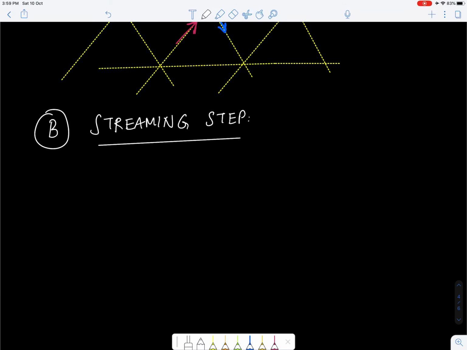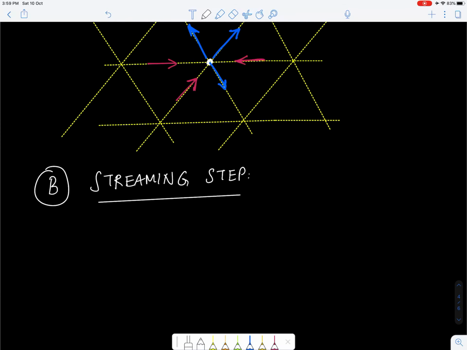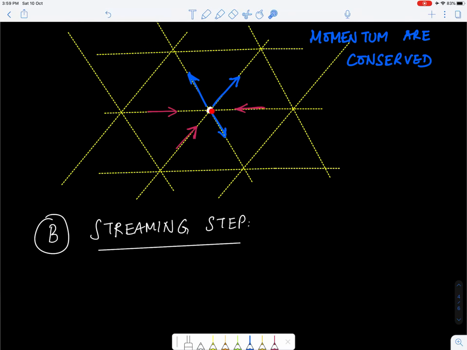Now the streaming step basically is that once the collisions have been done and the particles are now ready to move out from a given node. So for example, at this point, we have three particles coming in, they collide, and they're ready to move out. So now these particles have to be propagated, so they go from their current node to the neighboring node in the direction of their velocity, but in such a way that they move only one node in one time step.